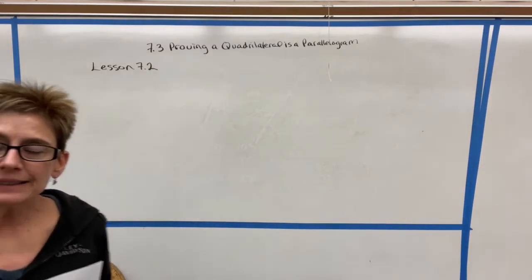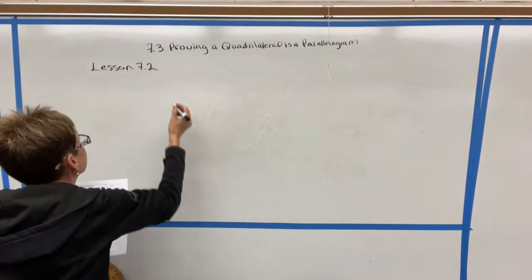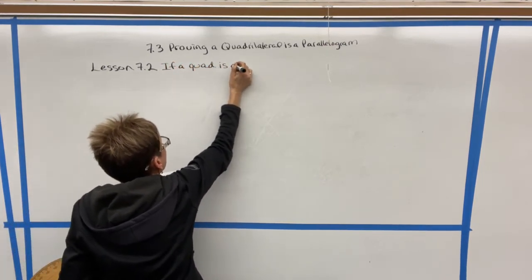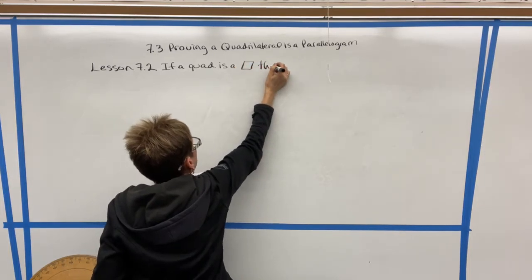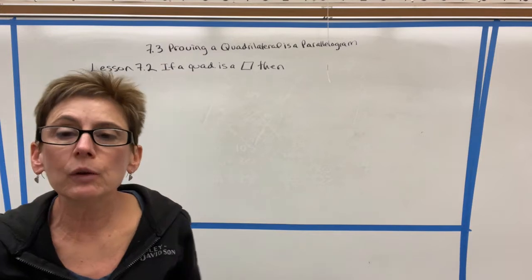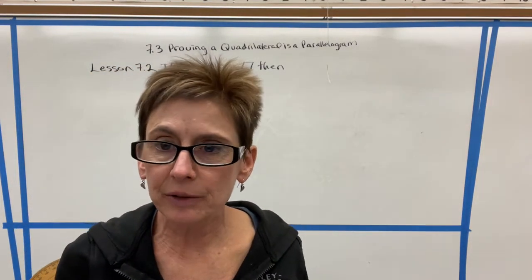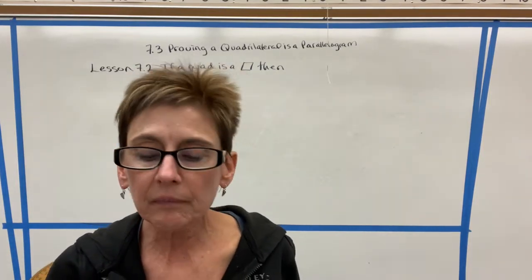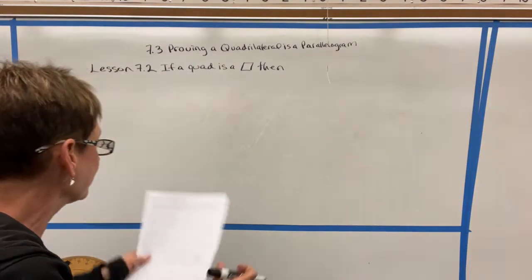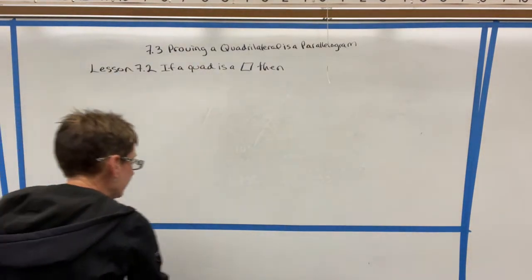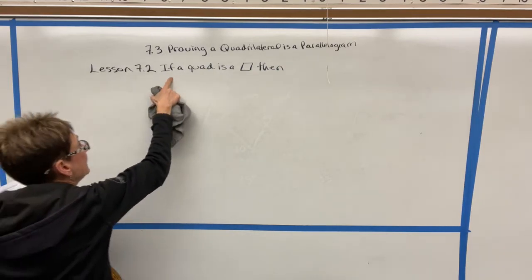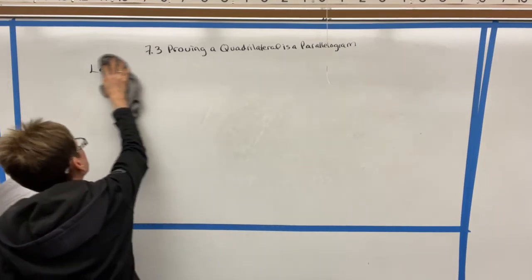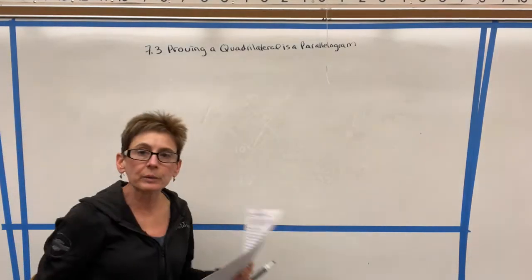So what you may recall is that with lesson 7.2, the last lesson, we looked at a conditional statement in the form, if a quadrilateral is a parallelogram, then a bunch of things were true. Opposite sides are congruent, opposite angles are congruent, opposite sides are parallel, the diagonals bisect each other, and so on. Now, what we're doing today is flipping the order. For lesson 7.3, we're going to say if, and list one of the features, then it's a parallelogram.